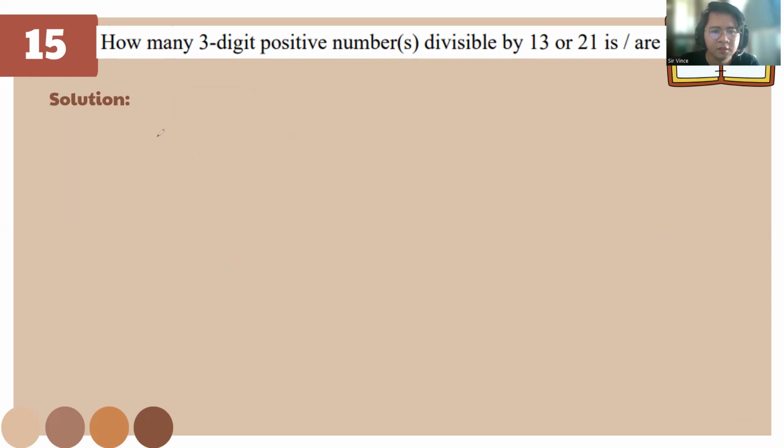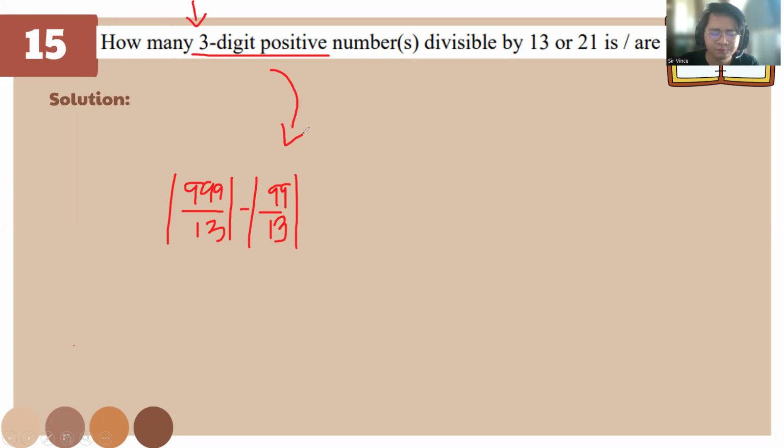For this one, it's 3-digit, so we divide by the biggest. We have here 999 over 13, but we minus the 2-digit. Remember, this is only 3-digit positive.